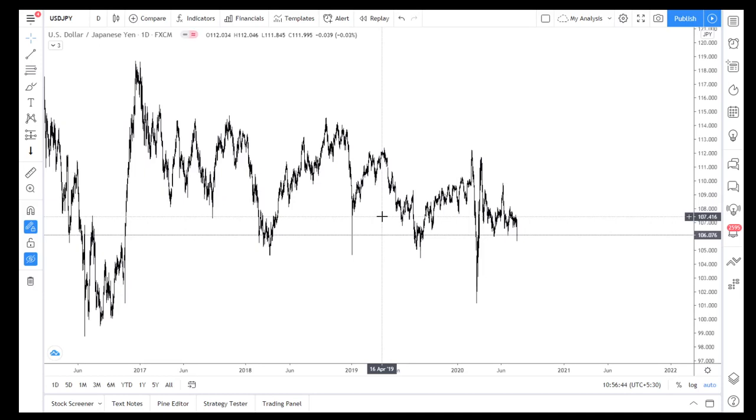JPY may be strong, or USD may also be strong, which means it will get a little bit messy. JPY can be stronger against other pairs, but compared to USD, USD may be stronger. So understand this correlation between those things.